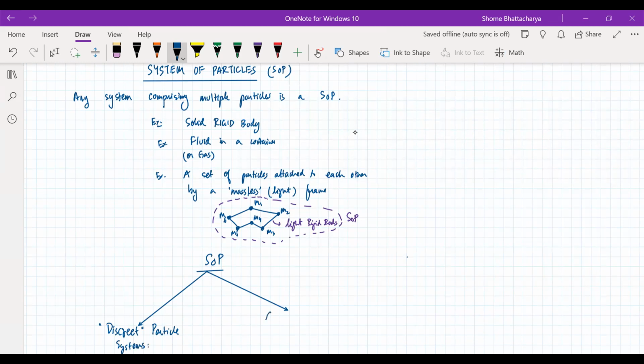And we have continuous mass distributions. So in this, discrete or individual particles are located at individual positions.